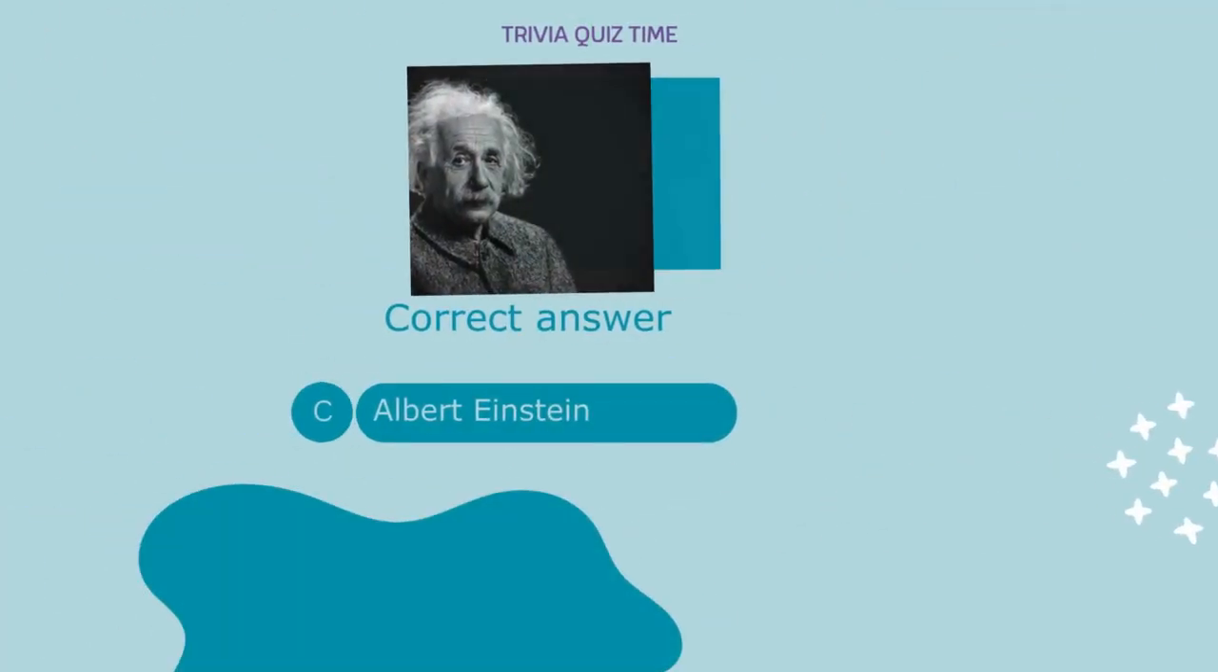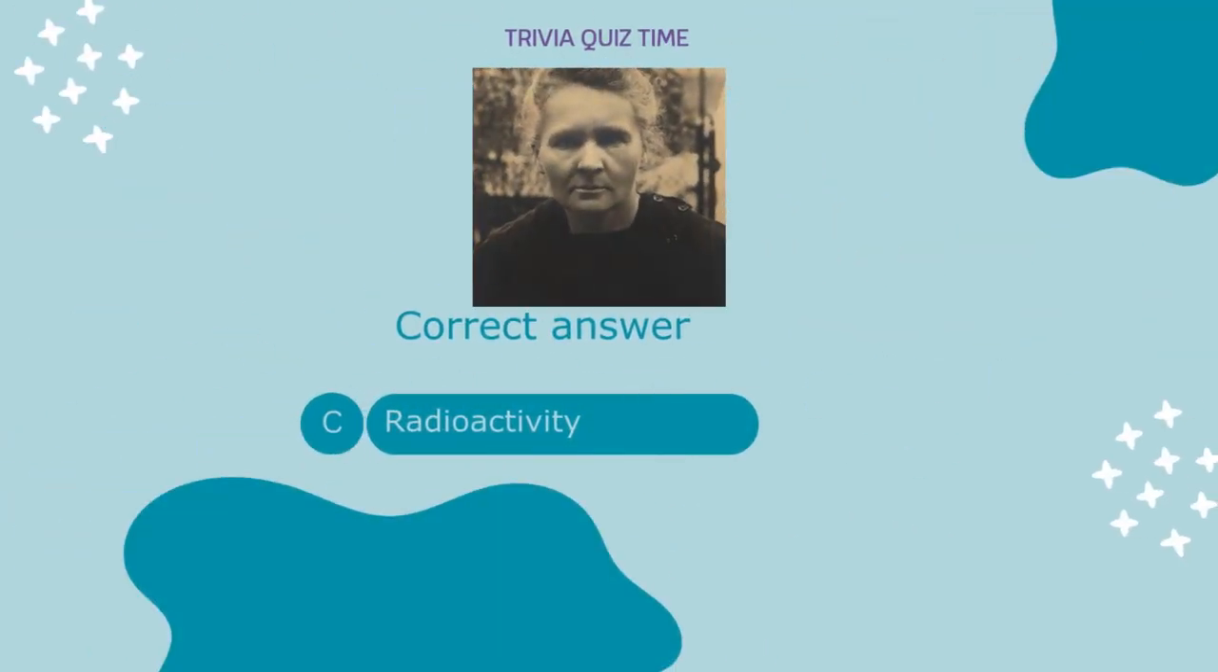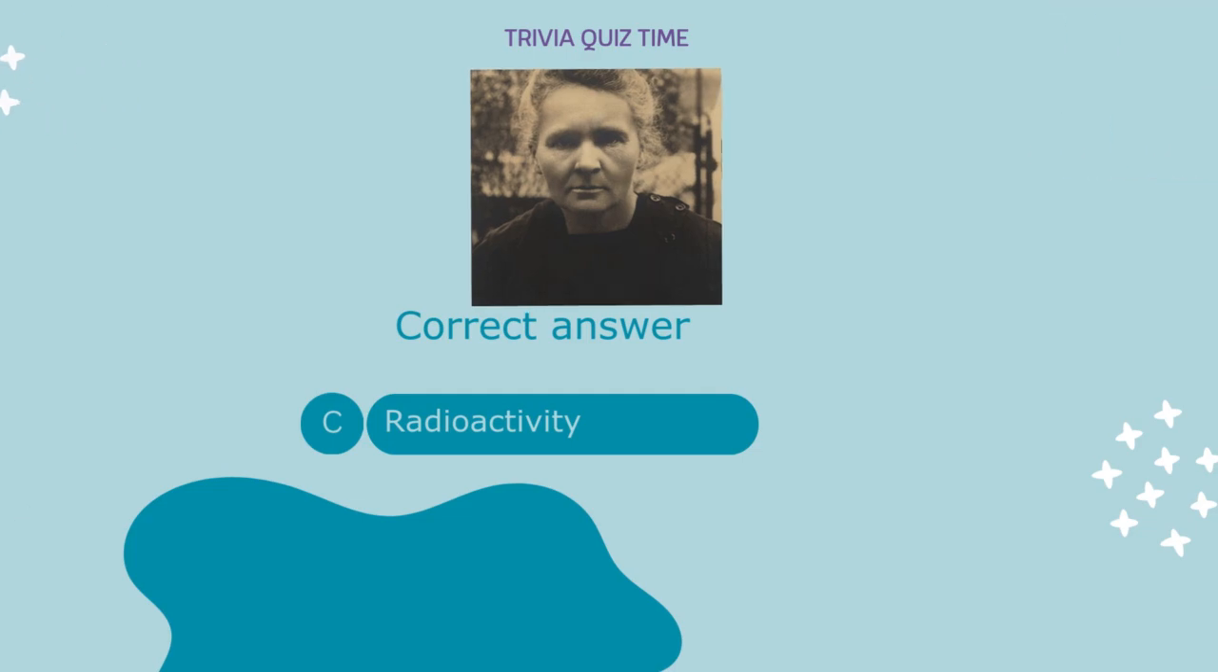Albert Einstein. What did Marie Curie discover? A. Penicillin. B. Electricity. C. Radioactivity. Correct answer: C. Radioactivity.